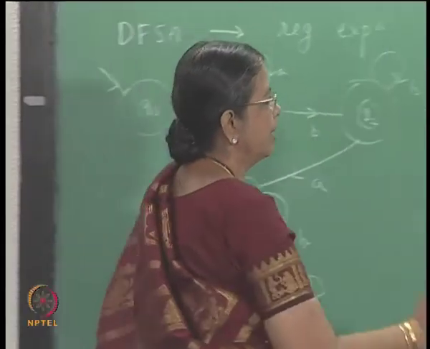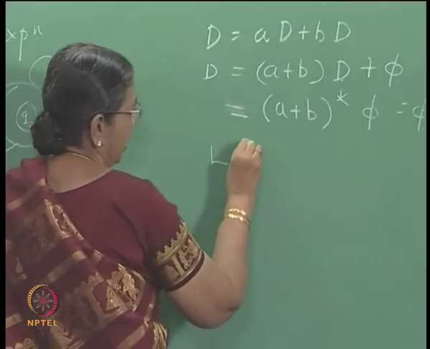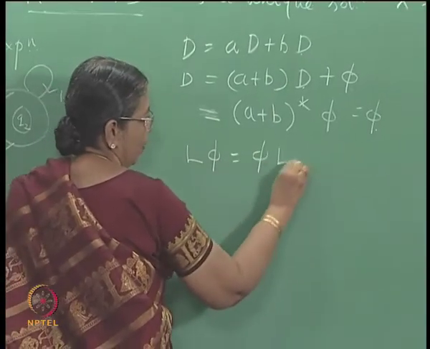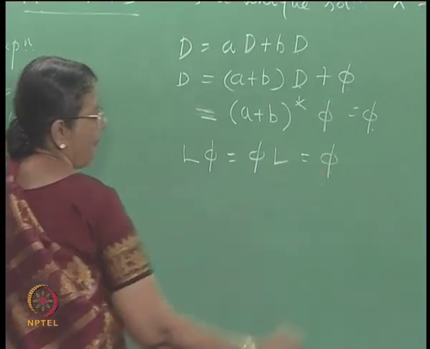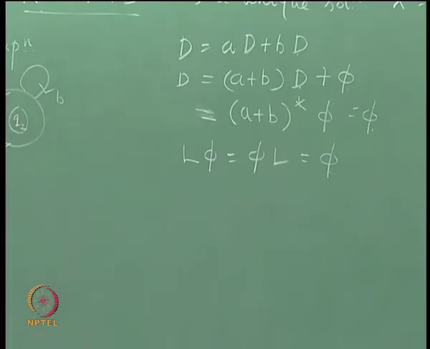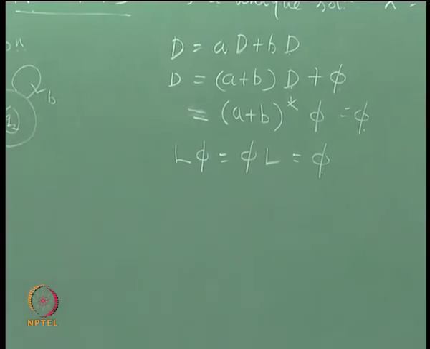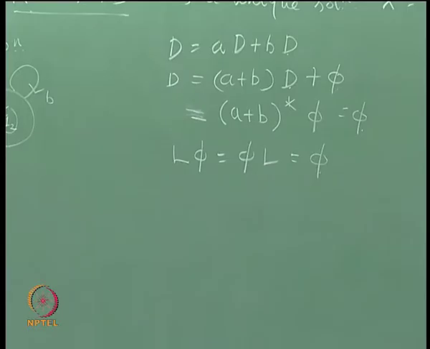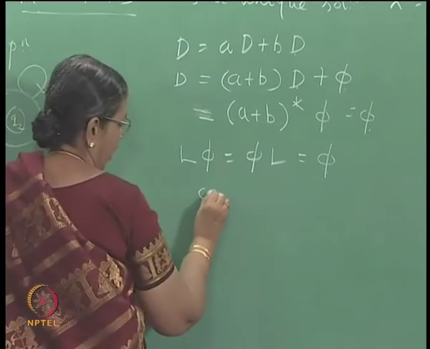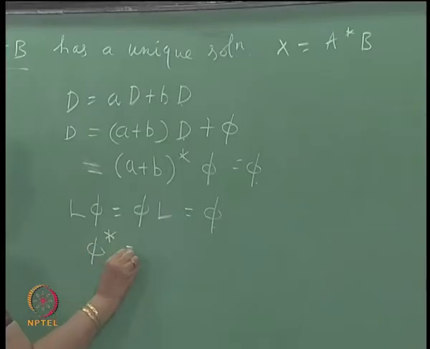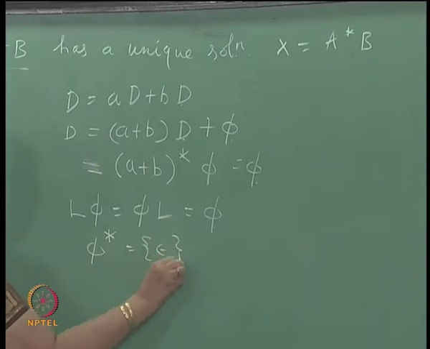See, you have this result. This also we studied earlier, L phi is equal to phi. But what is phi star? This again you must remember, phi star is not empty, it is having one string. Phi star is epsilon.